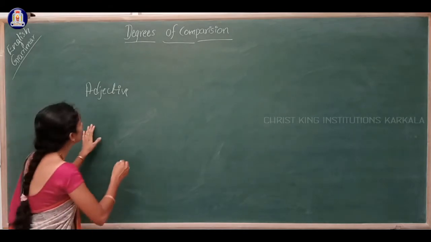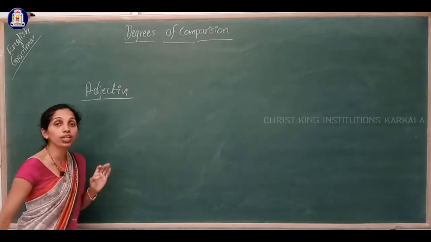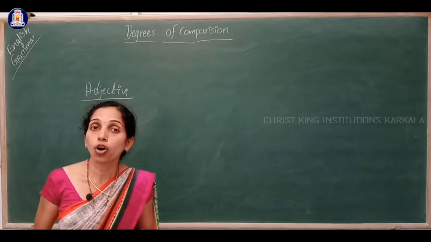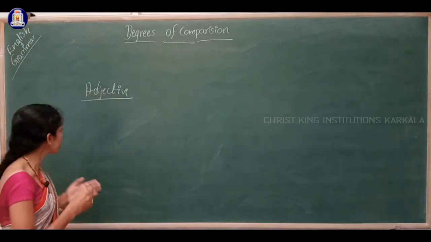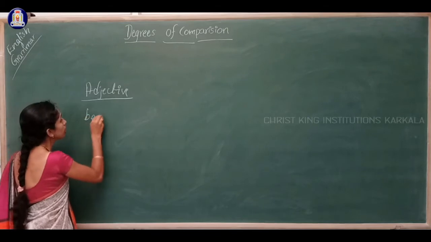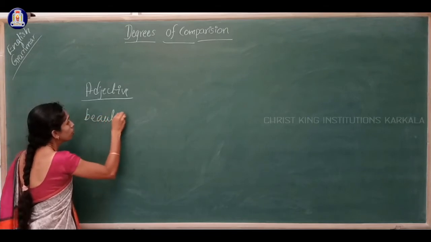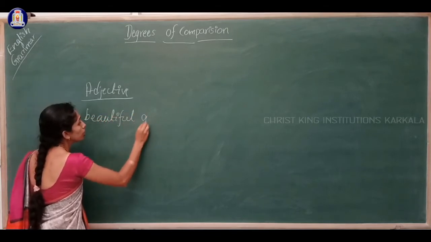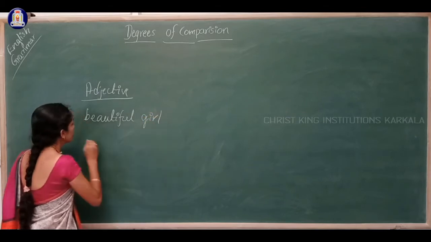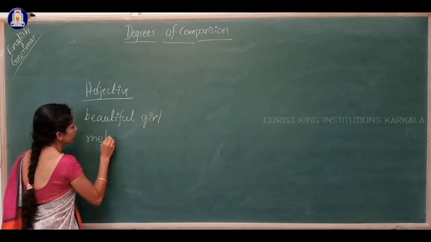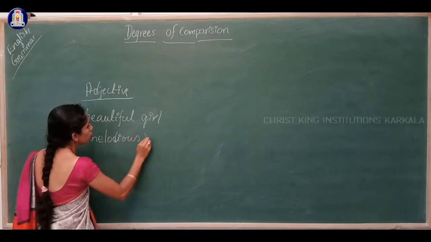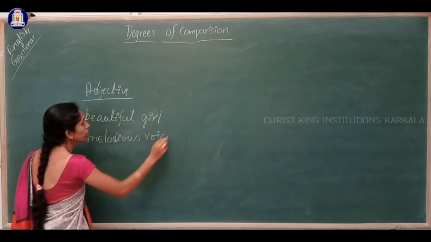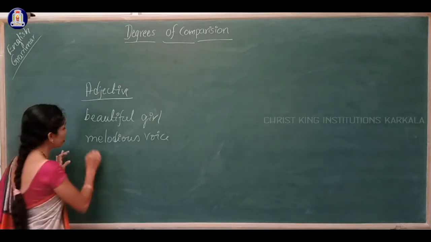So here an adjective is the word which adds quality or modifies the noun. For example, beautiful girl, melodious voice. Here, look, melodious and beautiful are adjectives.